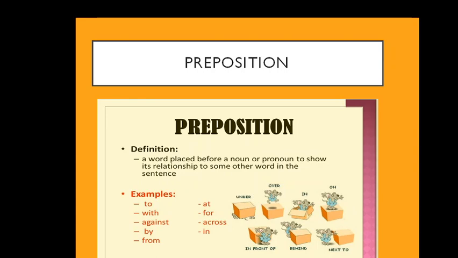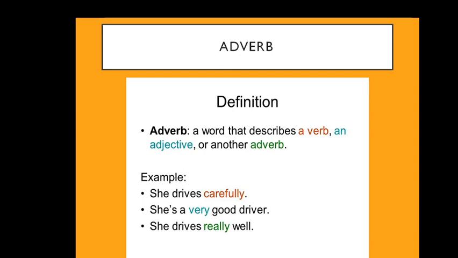So we have learned what is a verb, and then we have learned what is a preposition. Moving forward, we will know what is an adverb. An adverb is a word that describes a verb, an adjective or another adverb. An adverb will tell us how an action is going on. For example, she drives carefully. What is the adverb, children, in the sentence? The adverb in the sentence is carefully. Next sentence, she is a very good driver. Very is the adverb in the sentence. Third sentence, she drives really well. The adverb in the sentence is really.